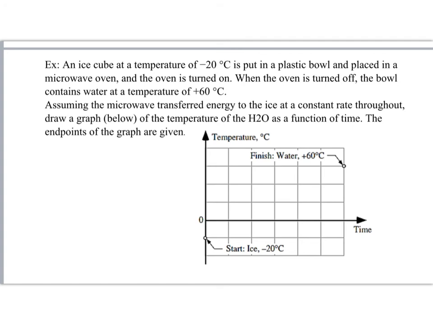I have an ice cube at a temperature of minus 20, put in a plastic bowl and placed in a microwave oven, and turn on the oven. When the oven is turned off, the bowl contains water at plus 60 degrees centigrade. I'm going to draw the heat-temperature-time curve. First it will go to the melting point, coming to 0, the melting point of ice. It will melt, become water, and then the temperature of the water increases and comes to plus 60 degrees centigrade.